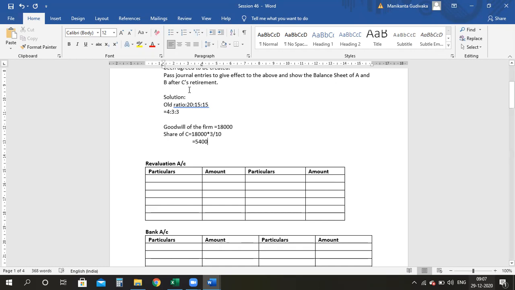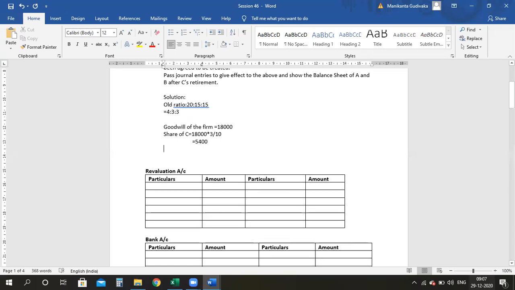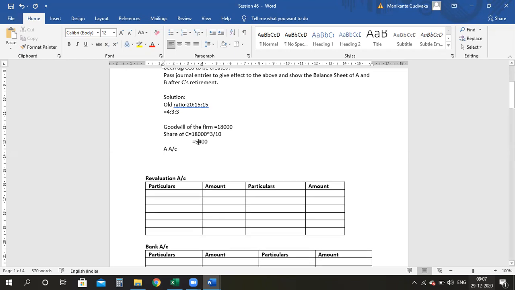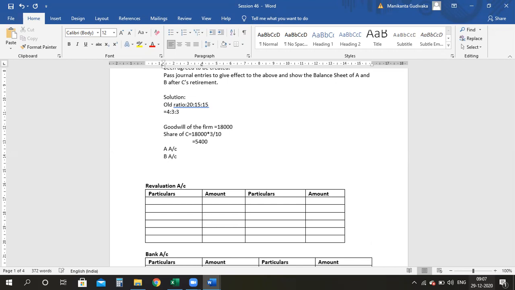Therefore, I will consider my old ratio itself as my gaining ratio and divide between A and B. So the entry you have to write here is continuing partners' capital accounts debit to retiring partner. Who are my continuing partners? A capital. So you have to write A account debit, B account debit to C account.